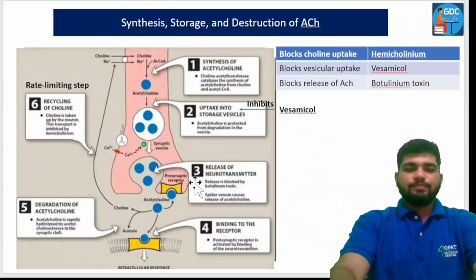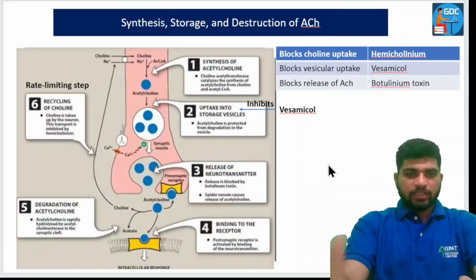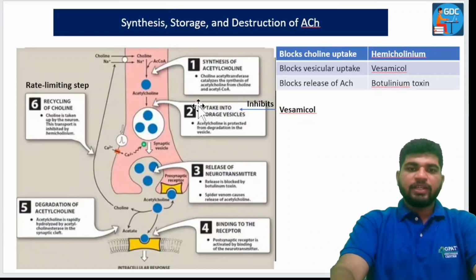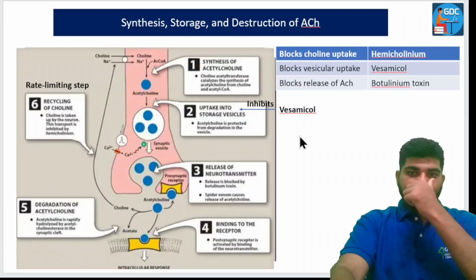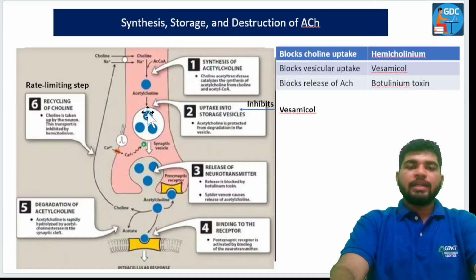Okay, so let me summarize it briefly: choline and acetyl coenzyme A are responsible for acetylcholine synthesis, whereas ChAT, that is choline acetyltransferase, is responsible for catalyzing this reaction. Now it goes into the storage vesicle, where it is protected. But this storage can be inhibited by vesamicol. Now it gets released into the synaptic cleft. Here also the release can be inhibited by the botulinum toxin.